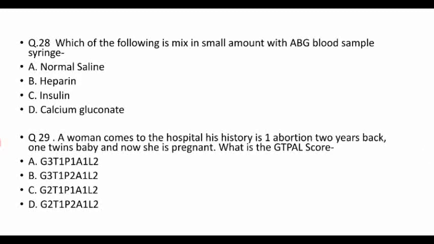The next question: which of the following is mixed in a small amount with an ABG blood sample syringe? Our right answer is heparin, because heparin is an anticoagulant which prevents the blood from clotting in the syringe.